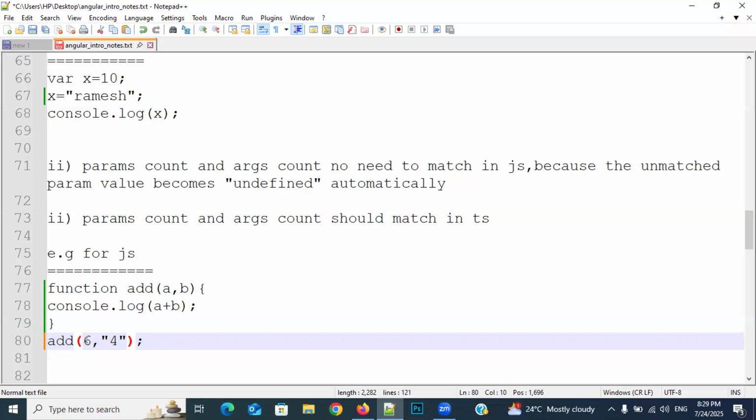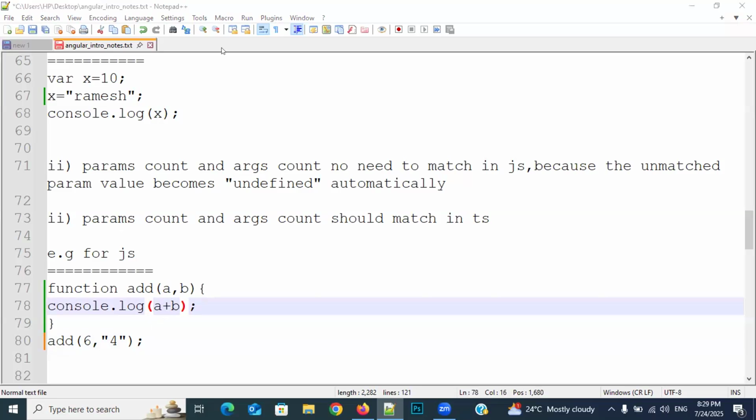You are writing 6 and 4, but number plus number equals number, while number plus string equals string only. Why? Here plus will work like a concatenation operator, so it will combine this 6 with 4 by keeping them side by side. It will look like 64. In case the first is a string and the next is a number, then also the same, it is a string only. I told you: if the left side value or right side value or both values are strings, then it will work like a concatenation operator.